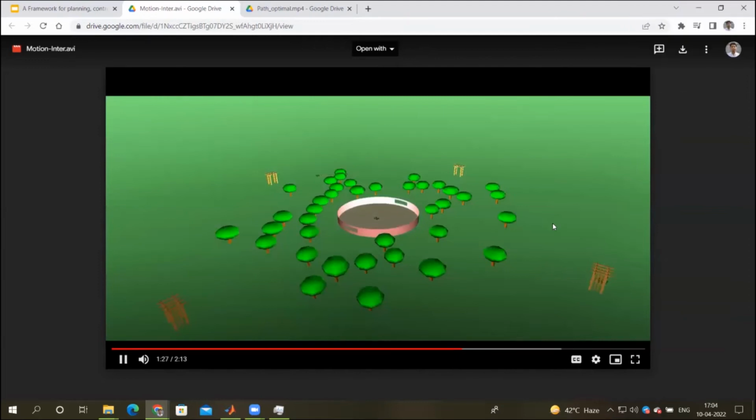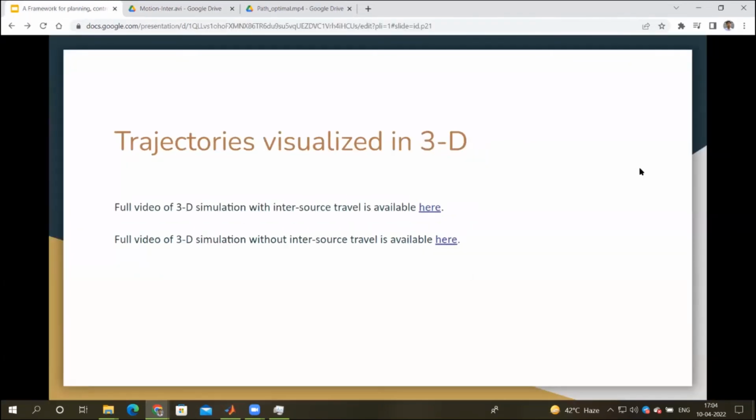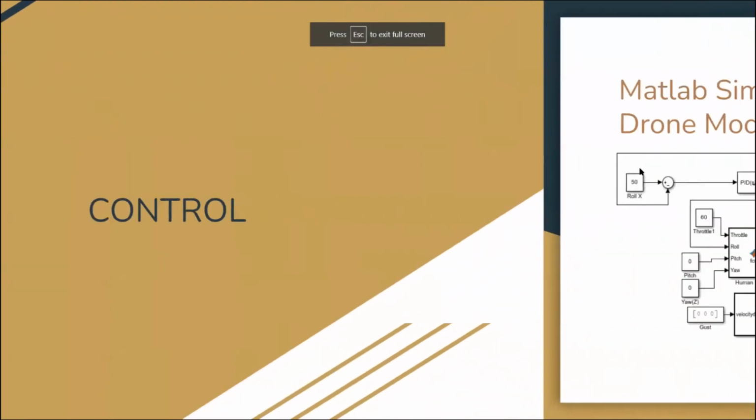Yeah, we can see this case where the drone on the right, after visiting this source, will go to the other source to fetch the remaining packages there. Okay. We have less time, so we'll just move forward to the last aspect, the control.